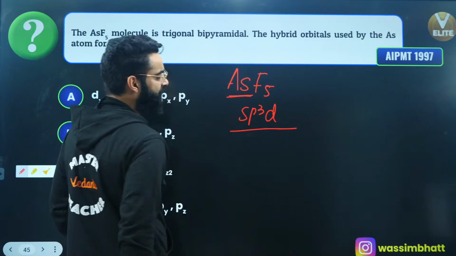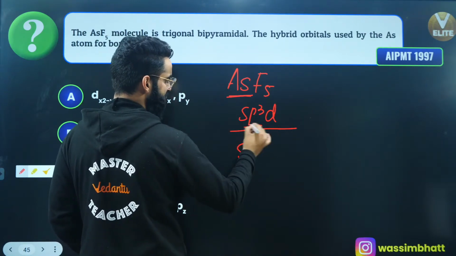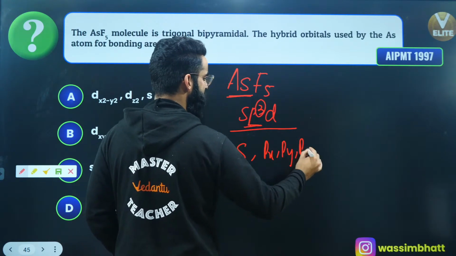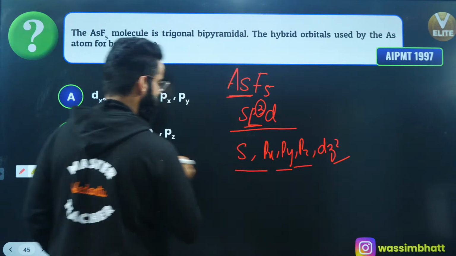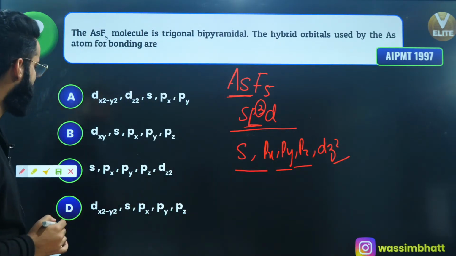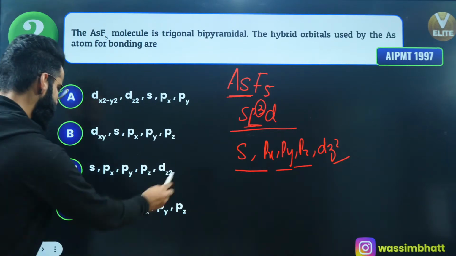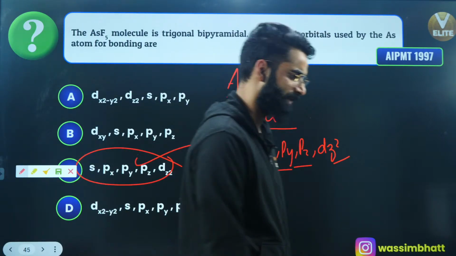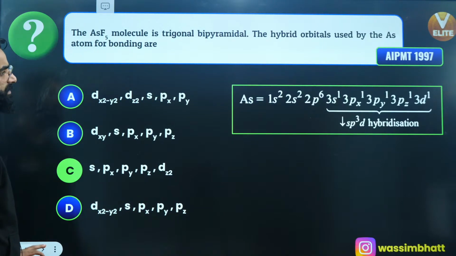So in case of sp3d hybridization, which orbitals are involved in hybridization? It is s, there are 3 p orbitals, which are going to be px, py and pz, right? And there is a d orbital involved as well, which is going to be dz square. So these are the orbitals involved in hybridization. Check it out: s, px, py, pz and dz square. So option C is the one which is correct. AIPMT 1997. Perfect, guys?